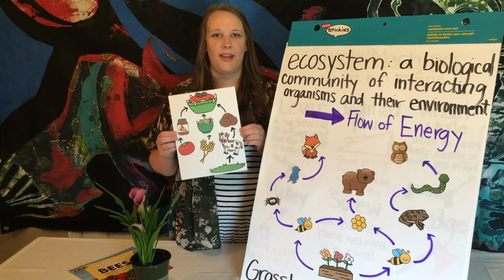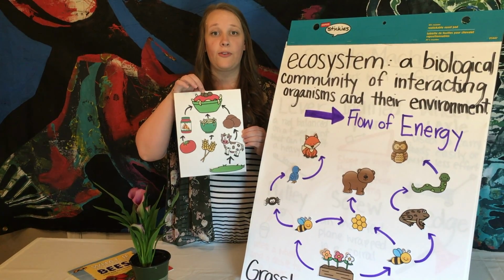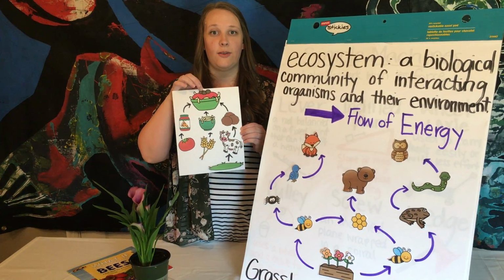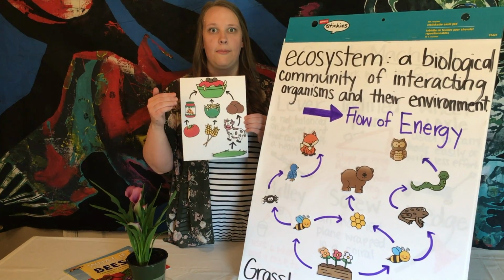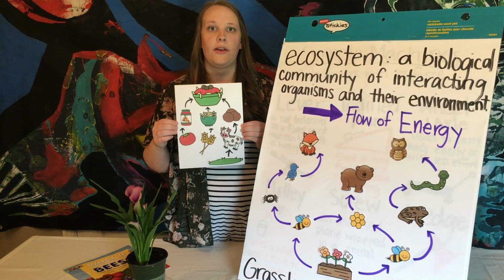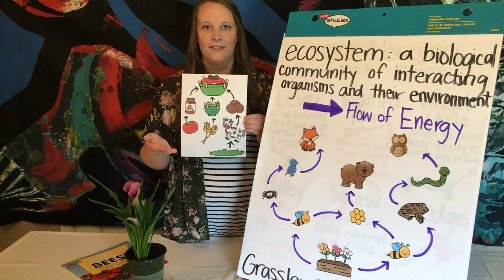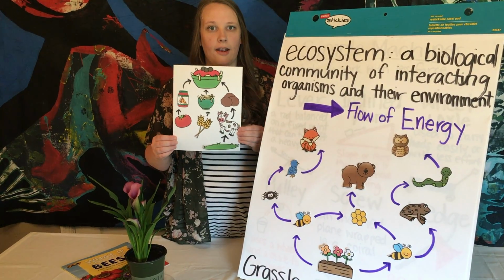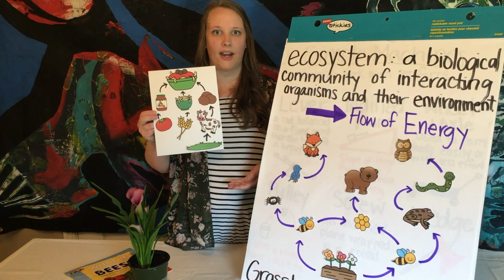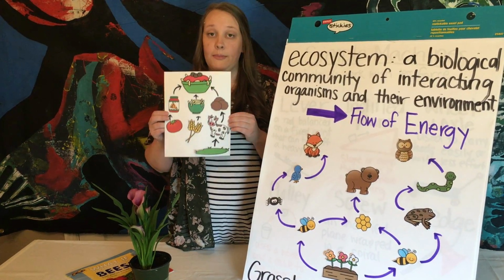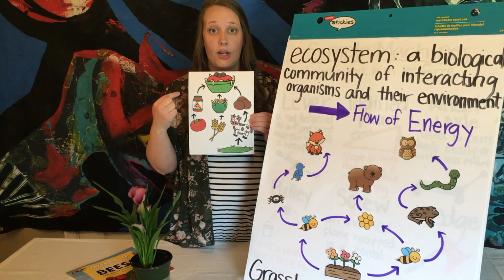Your challenge this week is to make your very own web. I want you to start with your favorite food. So think about a food that you love to eat, and then I want you to think about what goes into making that food. So if you love macaroni and cheese, you're going to need macaroni, you're going to need cheese. And then I want you to think about where the macaroni and cheese comes from and see if you can trace it all the way back to a plant. Once you've made your web, you can either draw it or you can write it, but I want you to make a diagram.